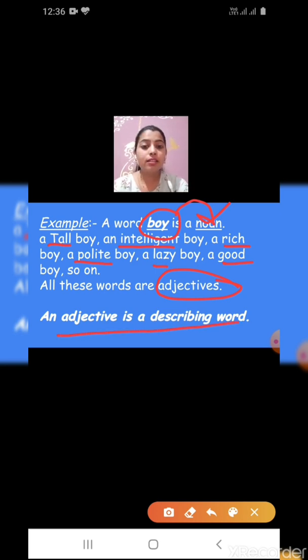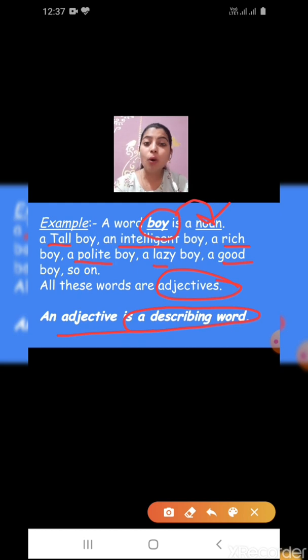An adjective is a describing word, which here in the example is describing the noun. And what is the noun here? Boy. What type of boy is he? He is a rich boy, an intelligent boy, a lazy boy, a polite boy, a tall boy.